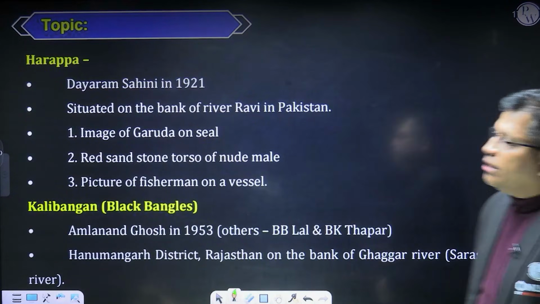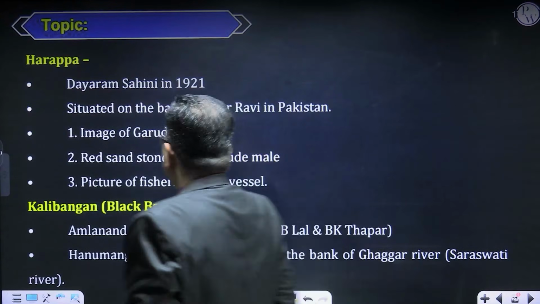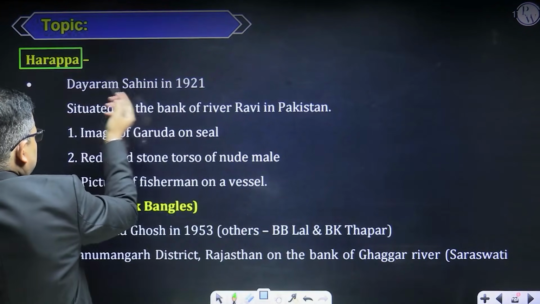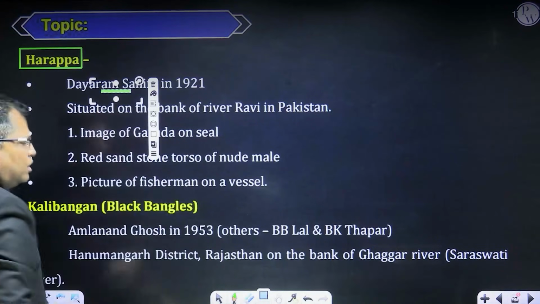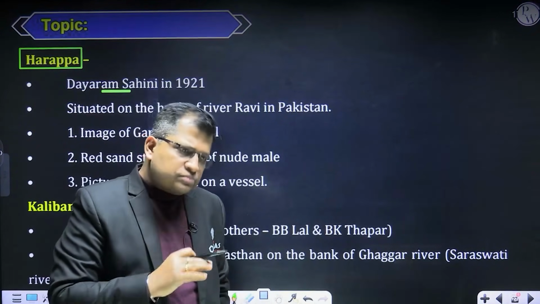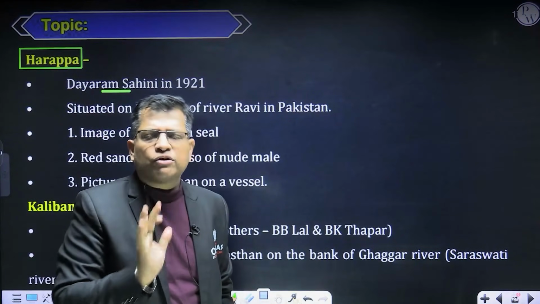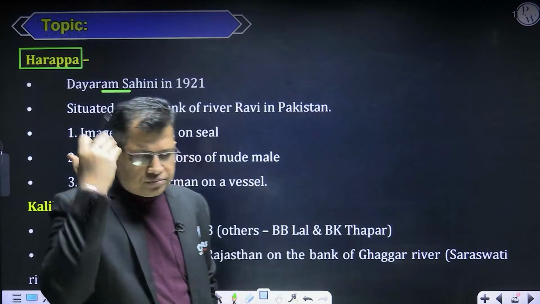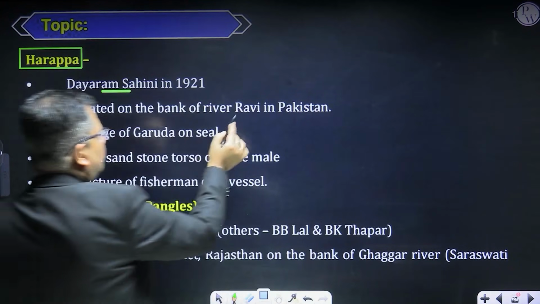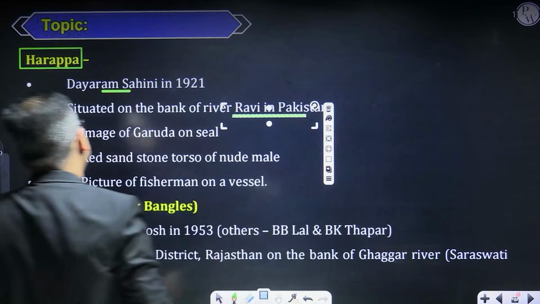Now coming to Harappa, the next site. This site was discovered by Daya Ram Sahni and Mohenjo-daro was discovered by Rakhal Das Banerjee. Not much important for your UPSC, but you should keep it in mind. Harappa is also located in Pakistan, on the bank of river Ravi.